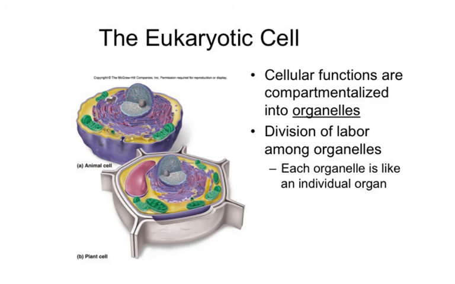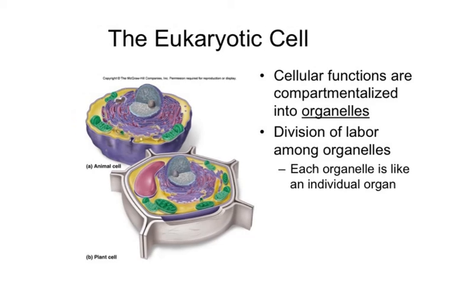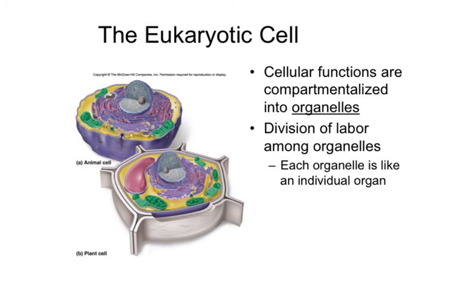So as we take a look at these eukaryotic cells, the things that are really special about them is that they've divided up their tasks into these individual organelles. And so what these organelles do is they specialize in one function. So things like vacuoles store. Mitochondria break down sugar into chemical energy. The nucleus houses the DNA. And so this division of labor among organelles equates to the division of labor among organs in your organ systems or in your body. And so that's why we get this word organelle, little organs, which is what they are for cells.